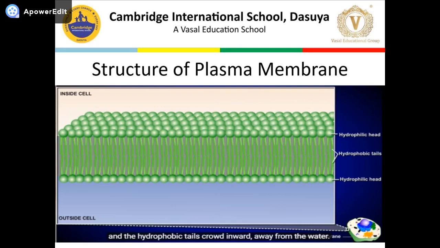Here you can see a polar hydrophilic head group considered as a lipid molecule. These polar hydrophilic head groups also contain a hydrophobic fatty acid tail. Inside, these hydrophobic tails crowd inward, away from the water.